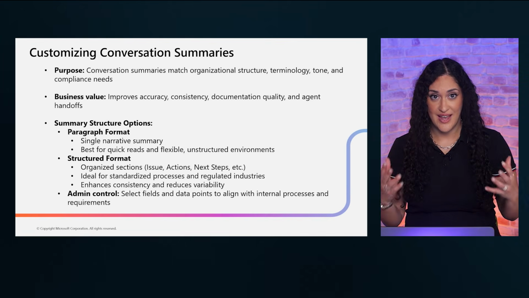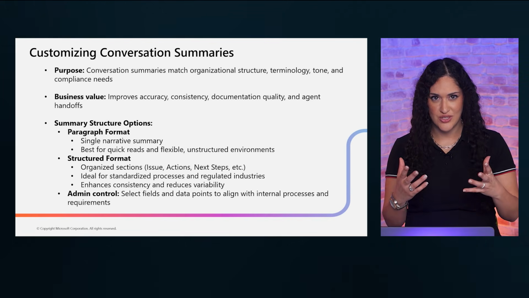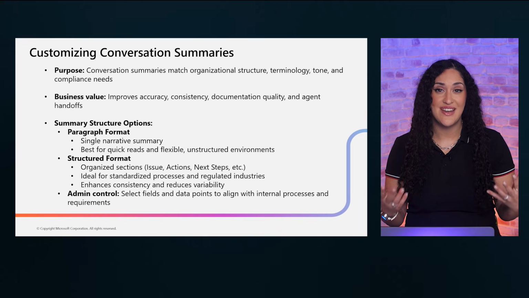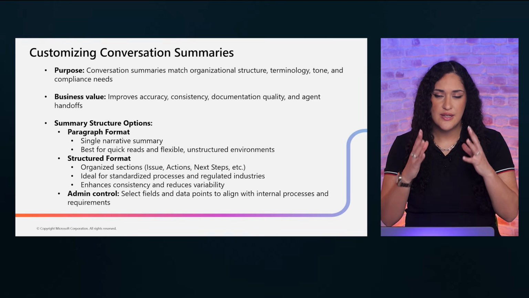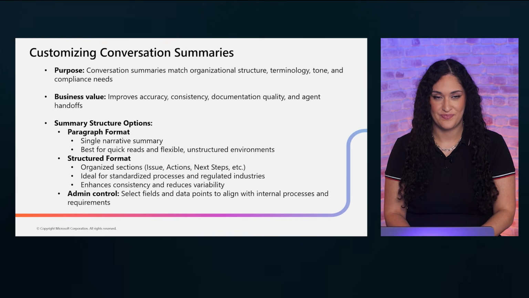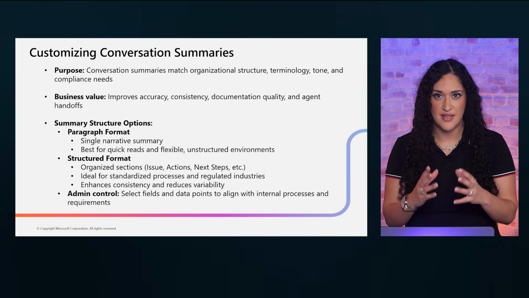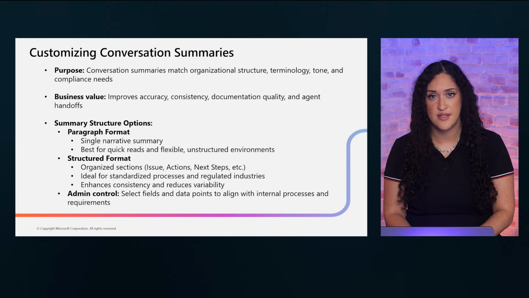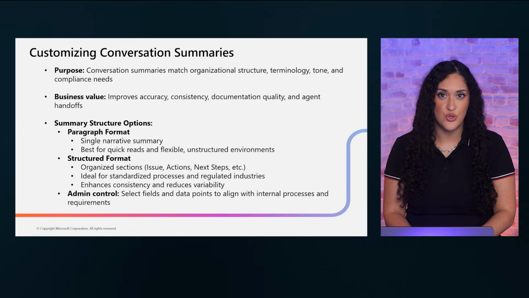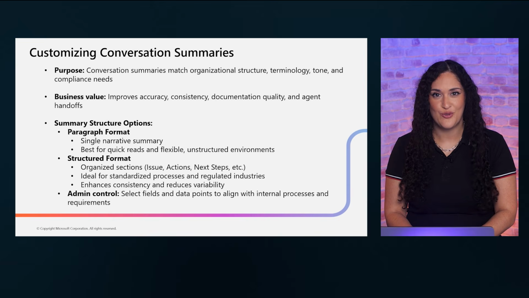Structured format organizes information into distinct sections, which is better suited for standardized processes and regulated industries, where you need clear categorization. Choosing the right format depends on how your agents work and what your compliance environment demands. Start by observing how your service teams currently consume information, then configure the format that best supports their existing workflows.